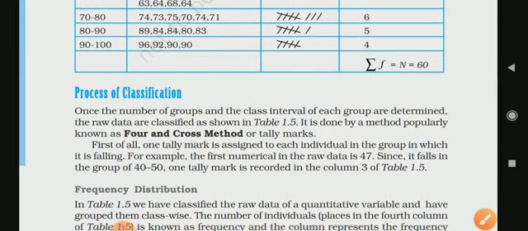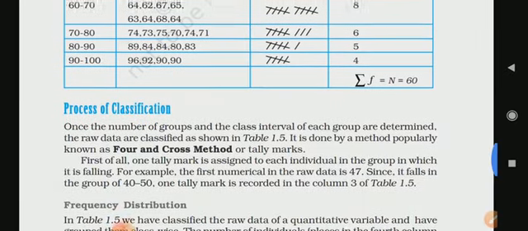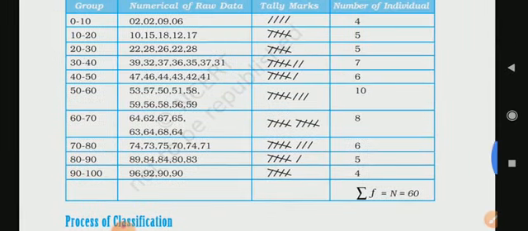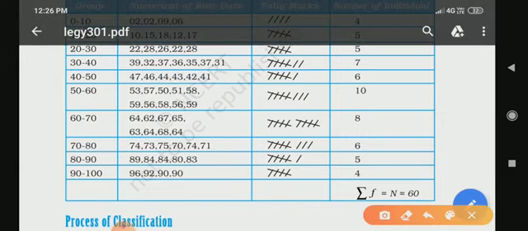Next is process of classification. So here, students, we will follow this only, because when we complete making groups, then we have to add all these numbers. And we'll get sigma f, the total frequency, n is 60. So when we add all these numbers, we get 60, right?